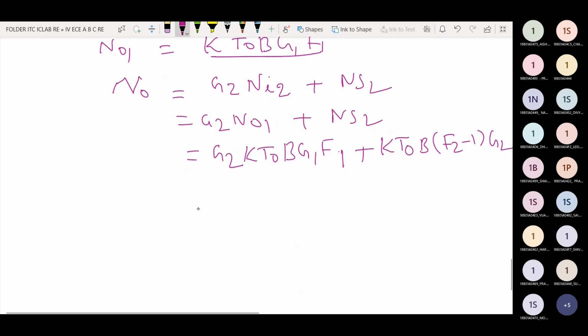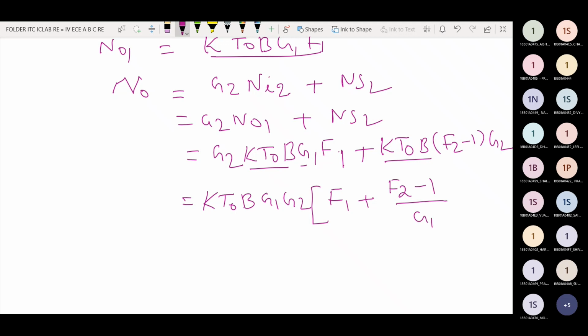Here the common term is K T naught B. G1 and G2 terms are there, and F1 is common. Here F2 minus 1 is there, and G2 is also a common term.